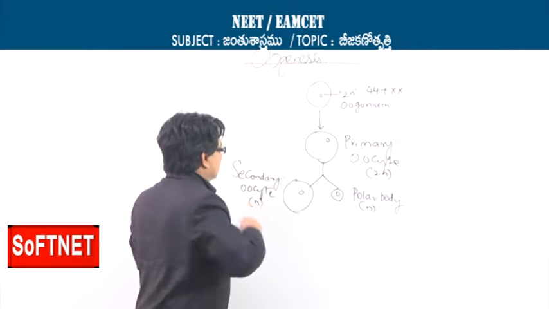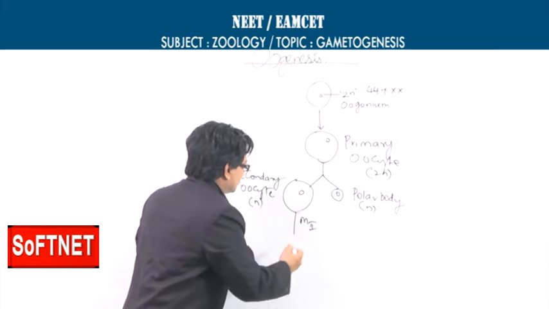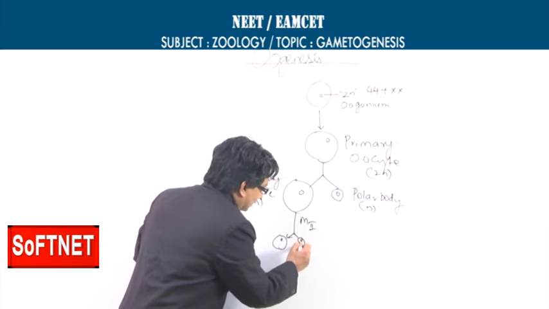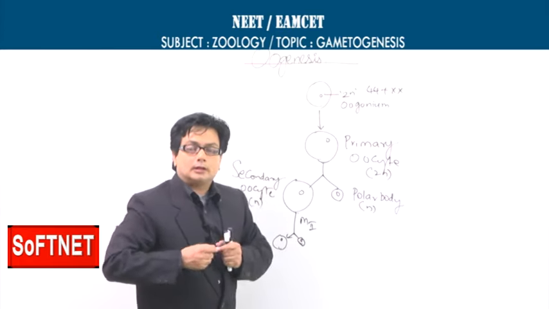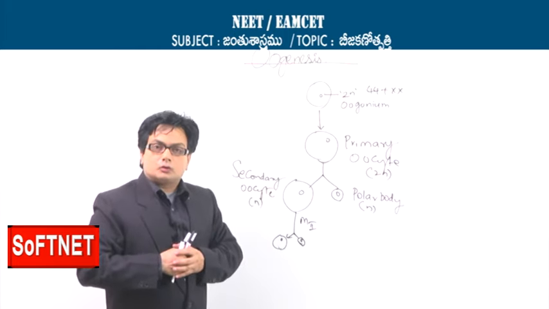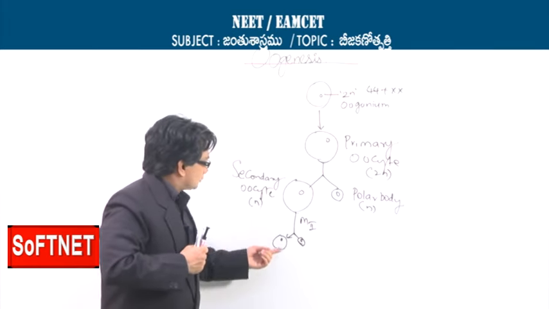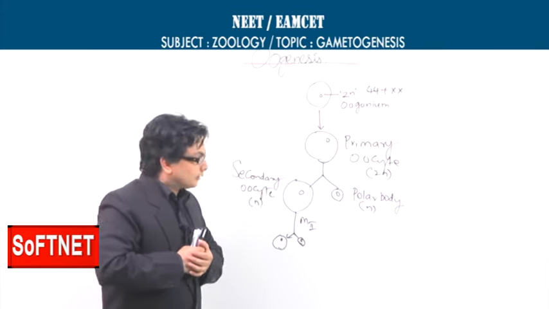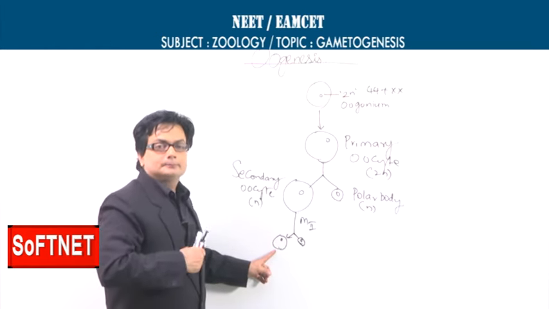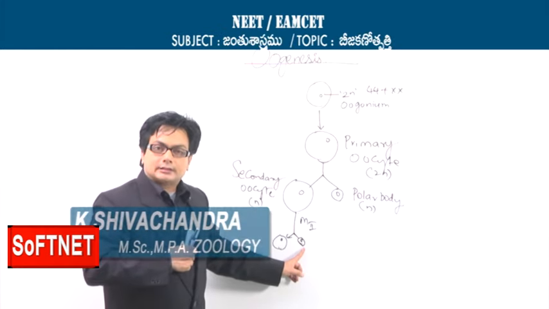So this one is required, that is the secondary oocyte, and suppose it does meiosis 2, we get the ovum and the other one called the second polar body. That means the secondary oocyte after meiosis 2, the second meiotic division or maturation division, will produce again 2 haploid cells, of which this one is called the ovum or the oocyte, the female gamete, the female sex cell, and this one is the second polar body.